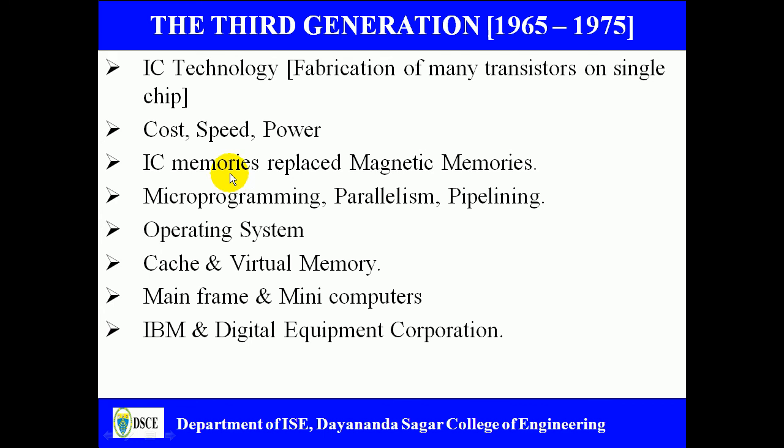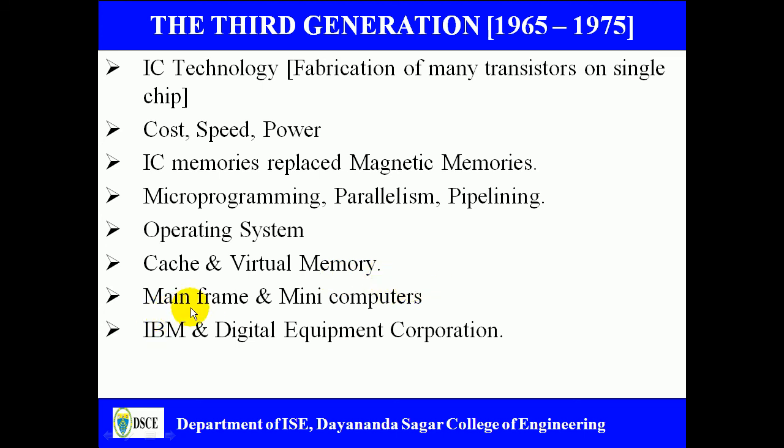And in the third generation computers, instead of magnetic memories and magnetic drums, integrated circuit memories were used. So that means IC memories replaced magnetic memories. And several new techniques like micro programming, parallelism, and pipelining were adopted in the third generation computers. And the concept of the operating system was developed in the third generation computer. And later on we added cache memory and virtual memory to the third generation computers.